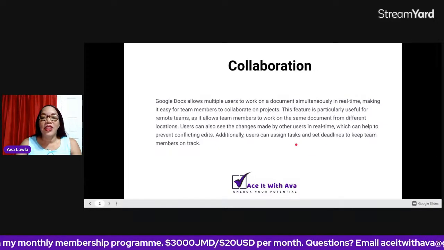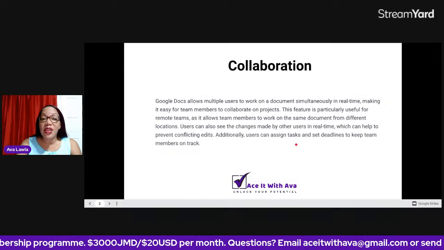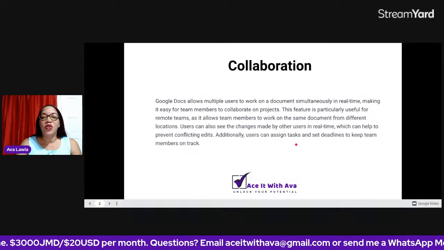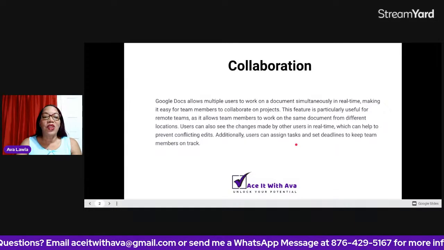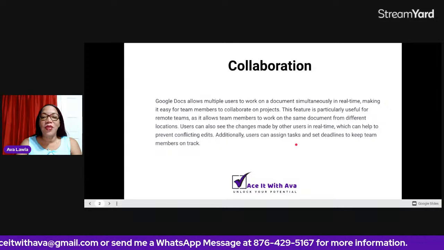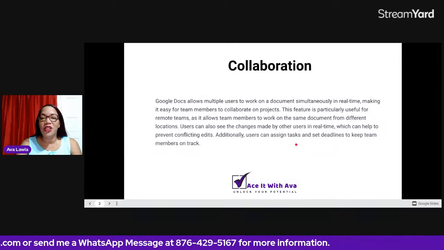So this feature is particularly useful for remote teams as it allows team members to work on the same document from different locations. So users can also see the changes made by other users in real time, as we mentioned before.